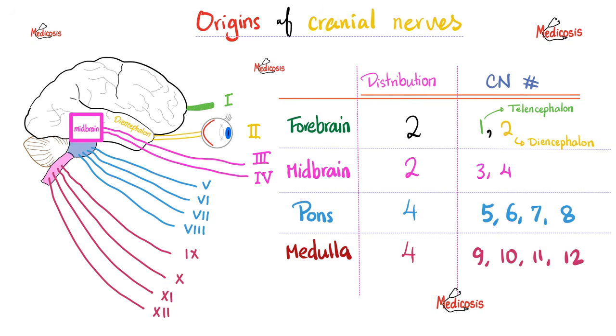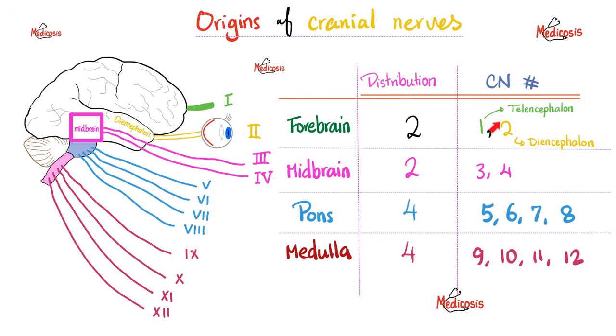Next, a note on the origin of cranial nerves. How many cranial nerves do we have? The answer is 12 pairs. Cranial nerves 1 and 2 are attached to the forebrain. Cranial nerves 3 and 4 are attached to the midbrain. Cranial nerves number 5, 6, 7, and 8 are attached to the pons. 9, 10, 11, 12 are attached to the medulla.